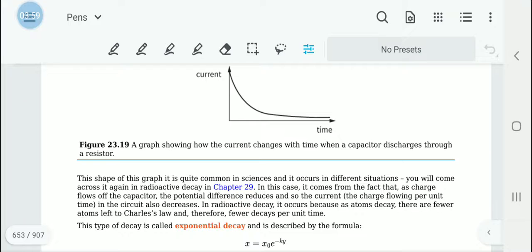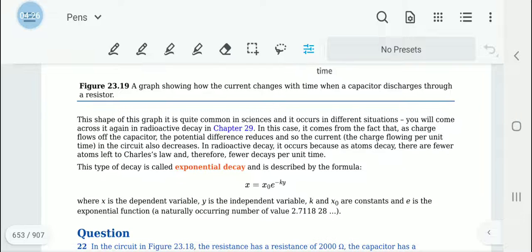And we get this type of graph when we charge or discharge through a resistor. Initially the rate at which the charge drops is high, then later on it reduces. This is referred to as exponential decay, and radioactive decay also shows an exponential decay. We will come to deal with it in our equations later on.